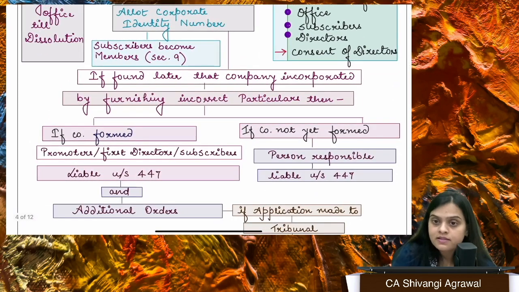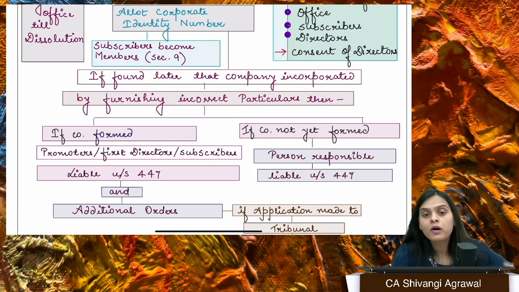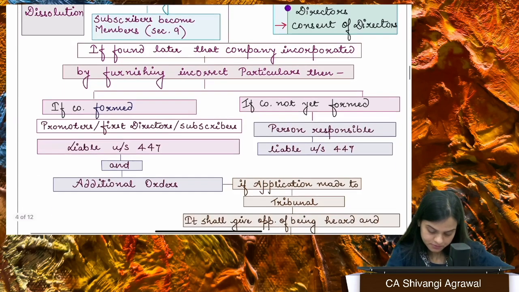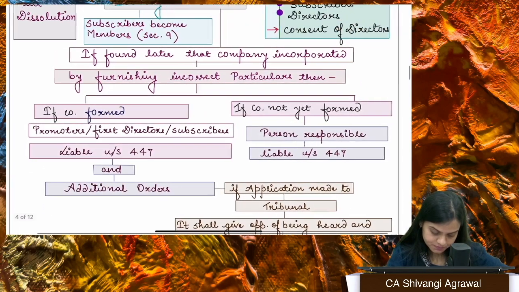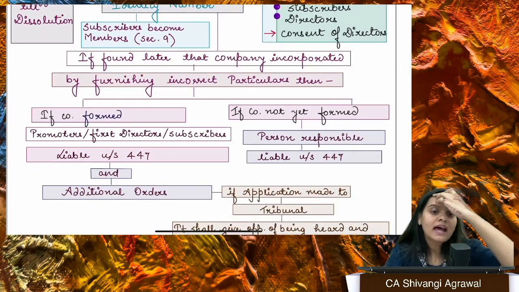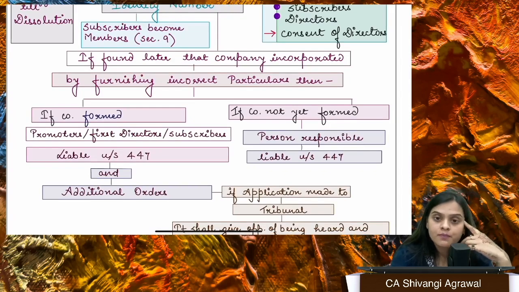I hope so far the things are clear. You should also know about ultra vires. What is ultra vires? The basic things I've already told you. There is a case of Ashbury Railway Company, which we'll read a little later. Okay, fine. Now, there is section 9. What does section 9 tell us? Okay, one more thing which I want you all to remember.